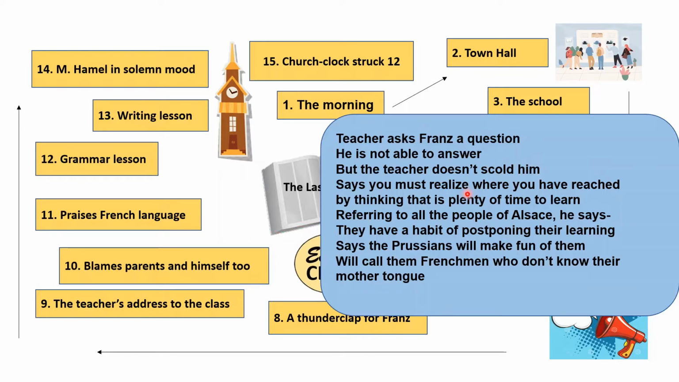But the teacher says that you must realize where you have reached by thinking that there's plenty of time to learn. So the teacher is making everyone realize what is the result of postponing your lessons. He refers to all the people of Alsace, and says that they have a habit of postponing their learning. According to the teacher, it's the habit of the people of Alsace that they postpone their things, they postpone their learning.